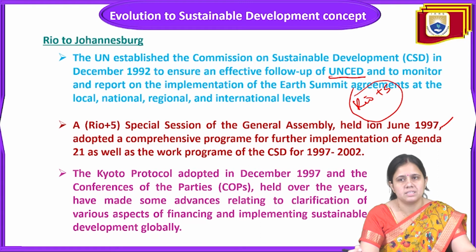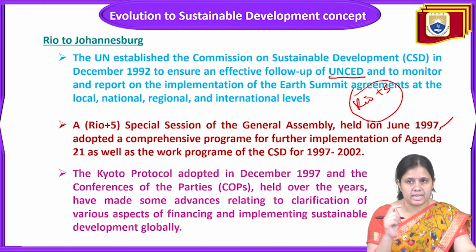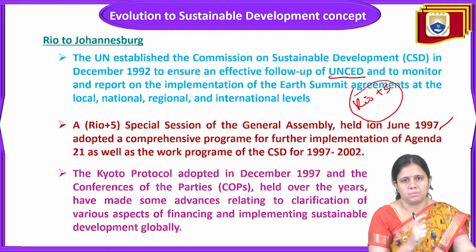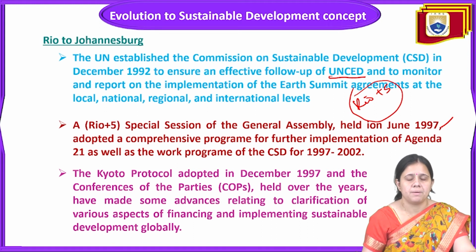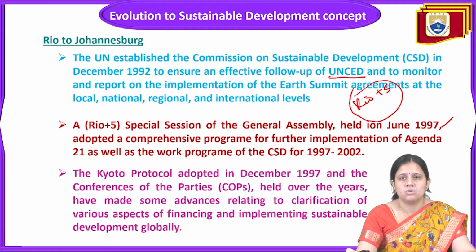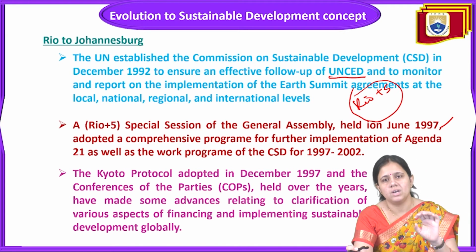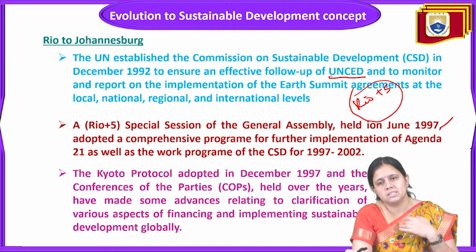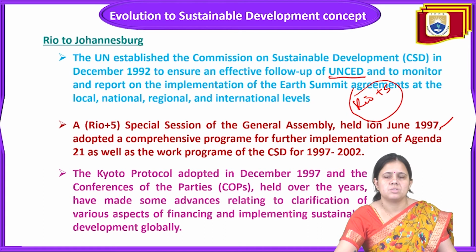As we have already discussed about the Earth Summit, in the Earth Summit they made one report, that is Agenda 21. In Agenda 21, they gave some provisions for the protection of the environment. After 5 years, they again called a meeting in Rio, called the Rio +5 summit. In this summit, all programs were discussed, and they discussed the further implementation of the agenda as well as the work program of the CSD.